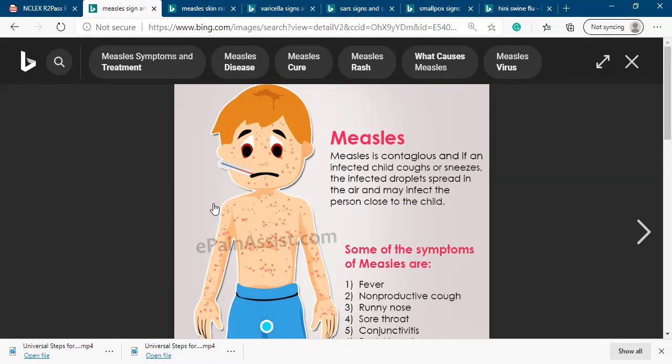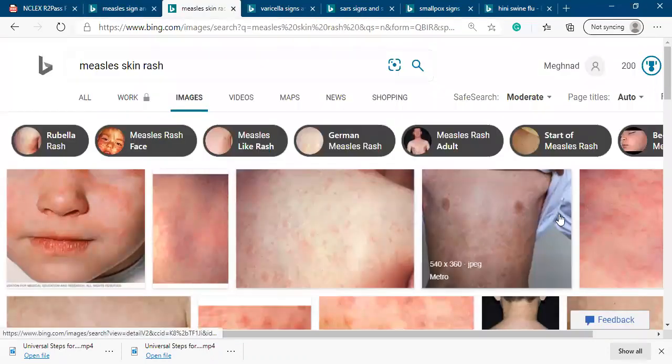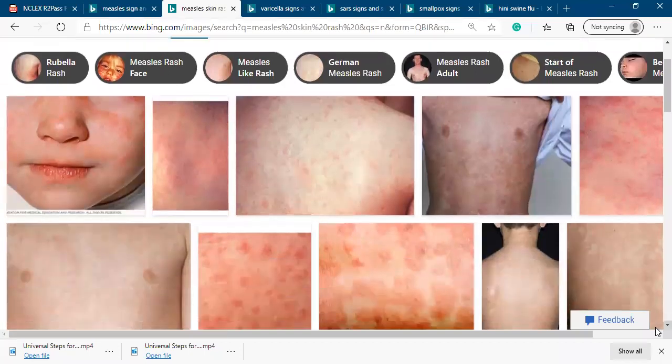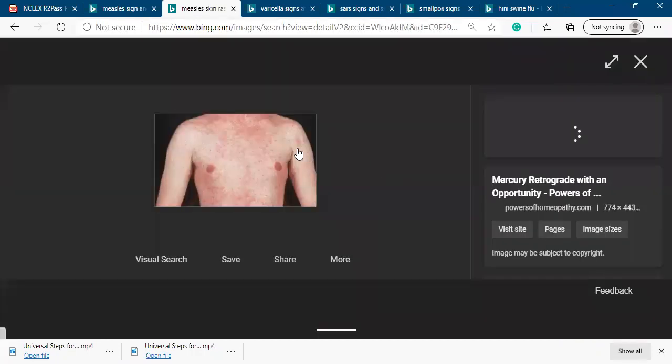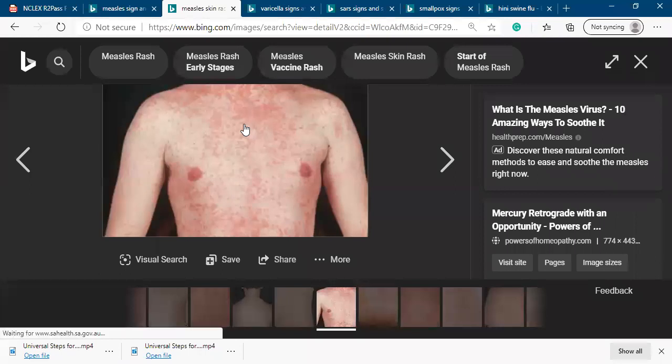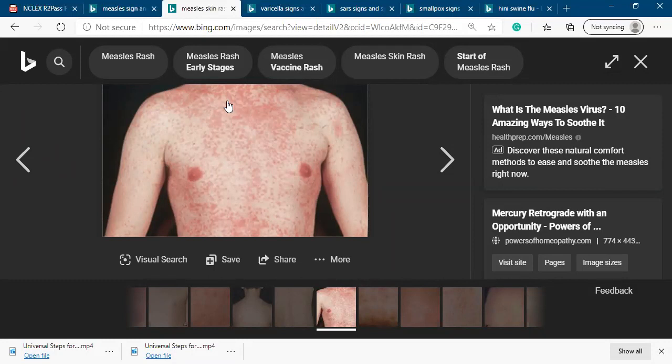But the skin rash like this picture is the typical sign of measles. This is the skin rash of measles, right? Sometimes NCLEX would give a picture like this, and you have to tell what it is.